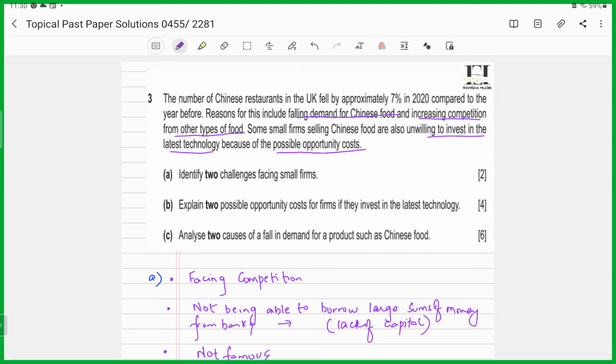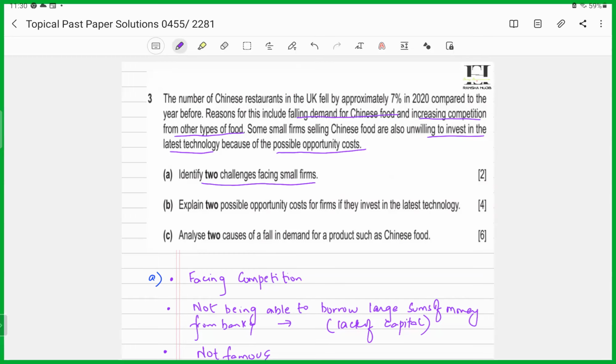Now, let's look at the questions. The first part says identify two challenges facing small firms. Now, what is a small firm? A firm which is relatively small in size, right? Which has a smaller level of operations, right? Which does not cater to a large market, which is limited in size, is struggling, or has a lesser amount of capital, right?